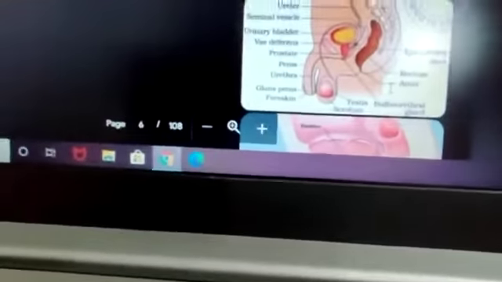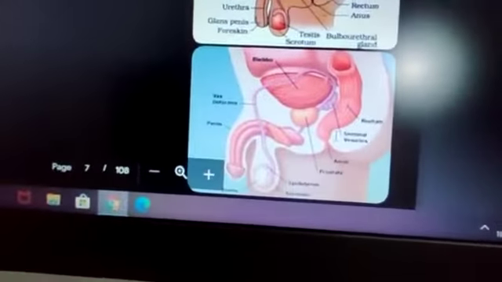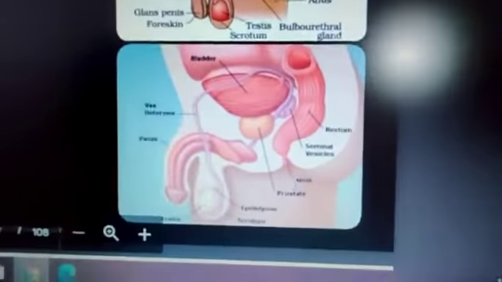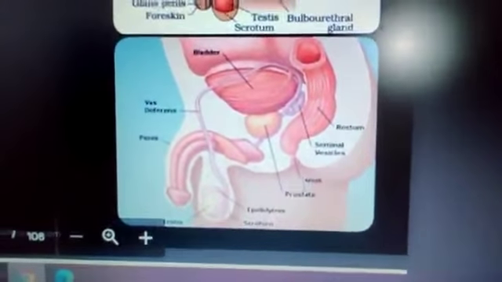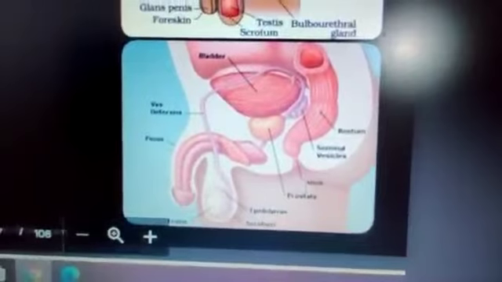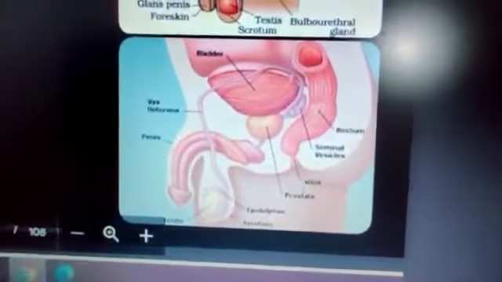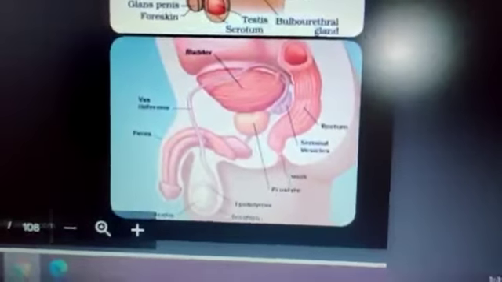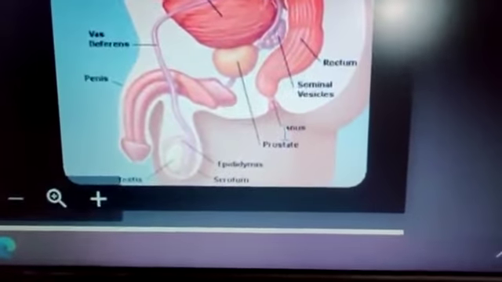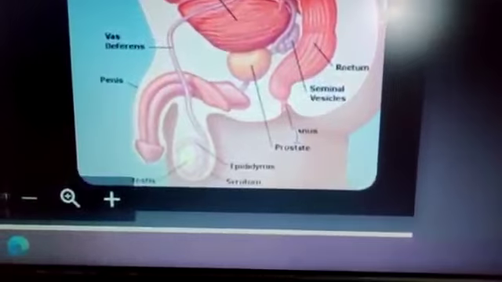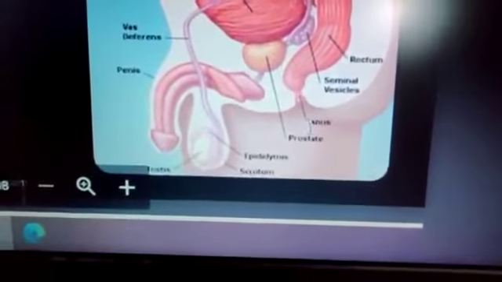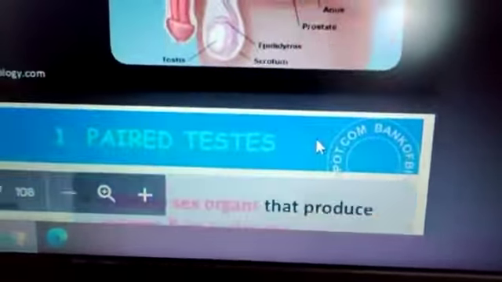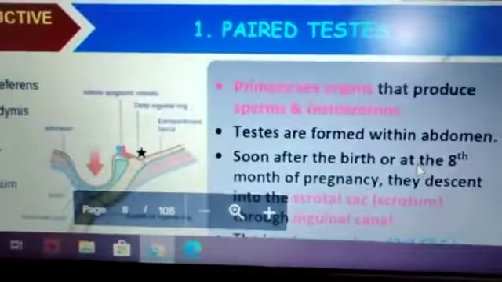We will study them one by one in more detail. Now on this screen you are able to see the bladder and the tube-like vas deferens, penis, rectum, seminal vesicle, then anus, prostate gland, epididymis, scrotum, and testes. Okay, we will study one by one.